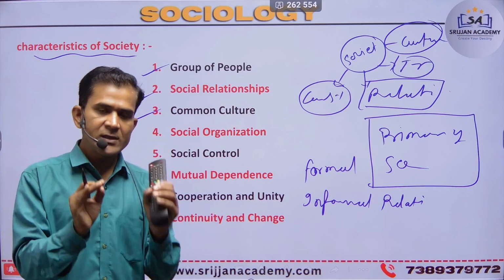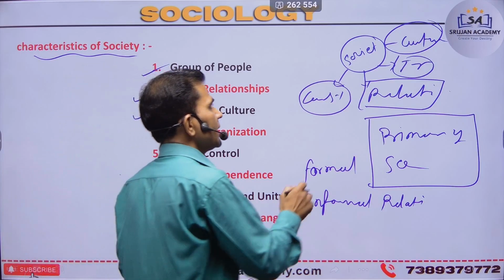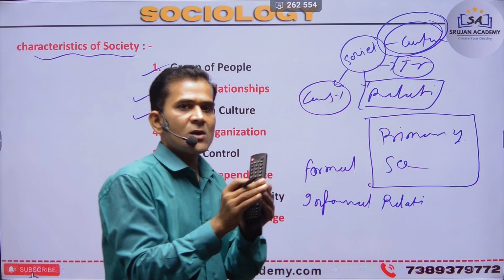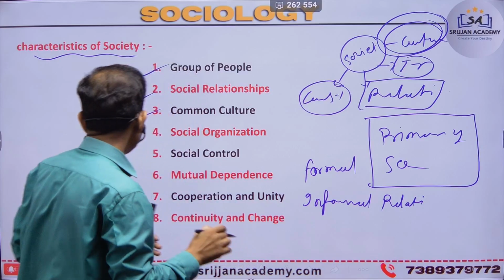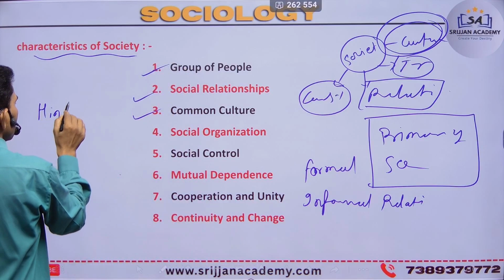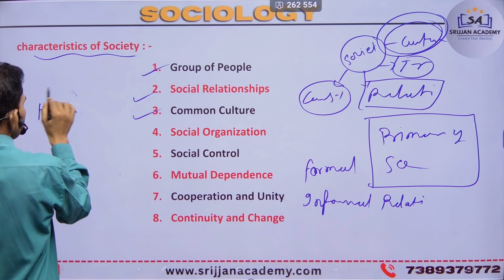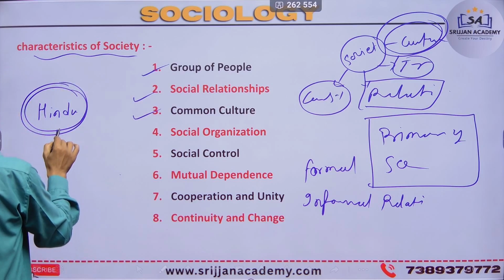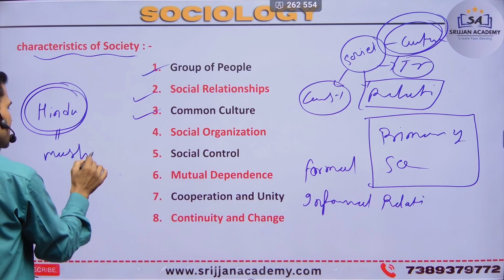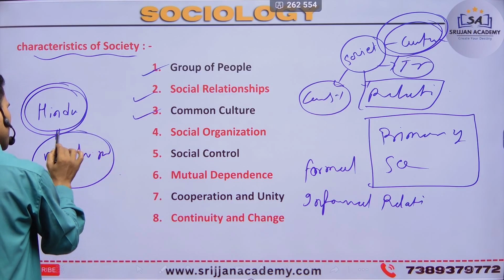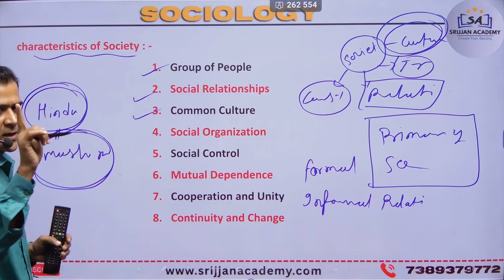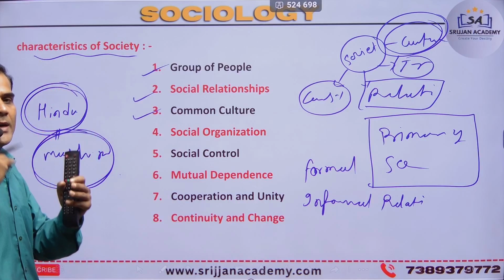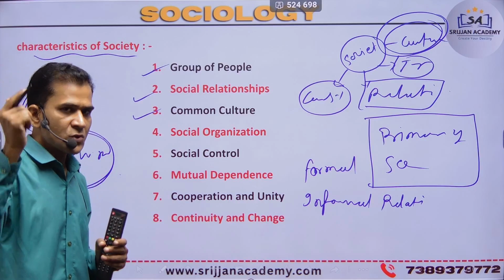Next is a common culture, because common culture is a factor of that society. But in that situation, there are many cultures, so the first culture's people have a common culture, like the Hindu tradition, all Hindus follow the common culture. And next is Muslim, only Muslims follow their common culture. But society includes both cultures. There are many more cultures available in our society, right?